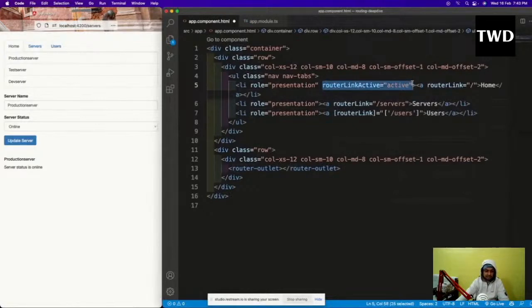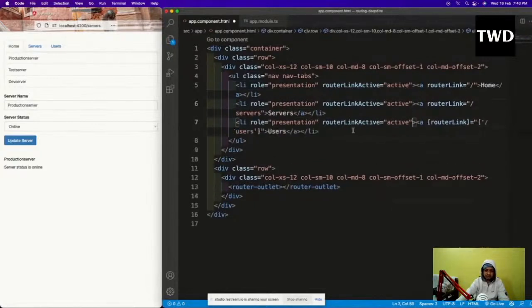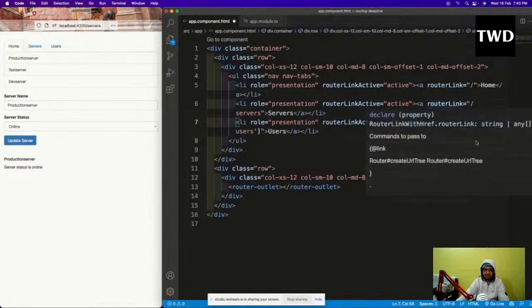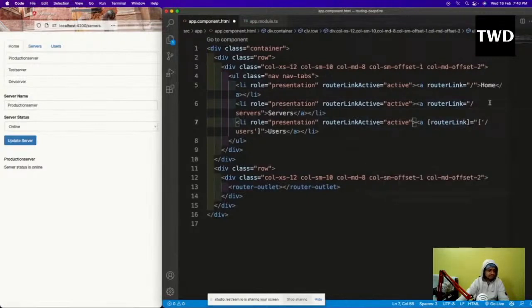It will be here also, and here also, and we don't need this. We are going to remove this also, the slash we don't need right now. So routerLinkActive I have done, and one more thing is required.